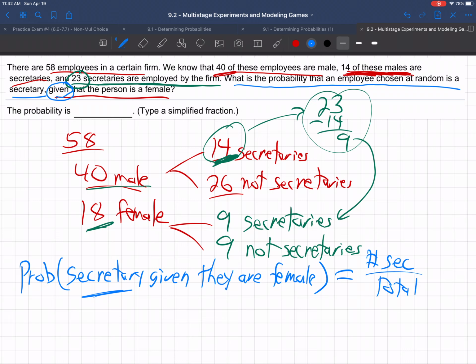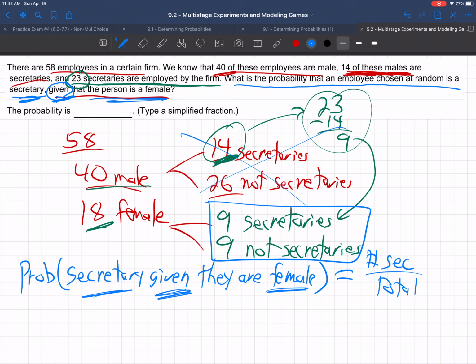But you have to be a little careful here. It's the number of secretaries. We're given that they're female, so we're only talking about this group of females. We're not even talking about the males at all. Does that make sense? Right? It says, what's the probability that they're a secretary, given that the person is a female. So we know they're a female. We picked somebody out of the females region, so the total is not the total of all people, it's the total of females. Do you see, the given changes the denominator, because that's what you're limited to, right?